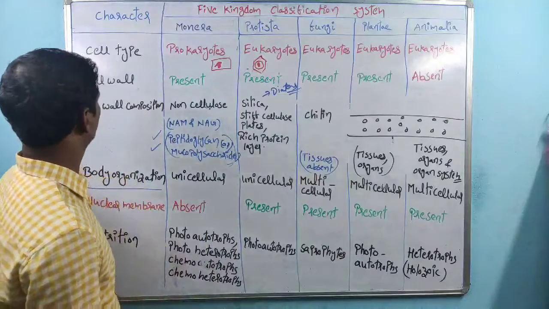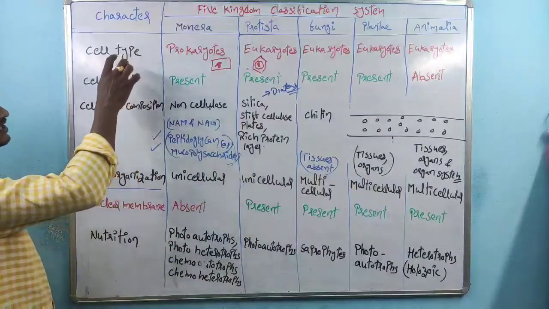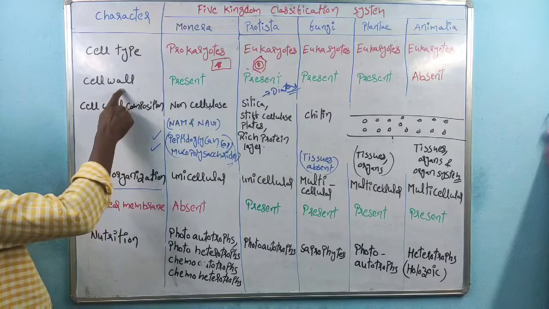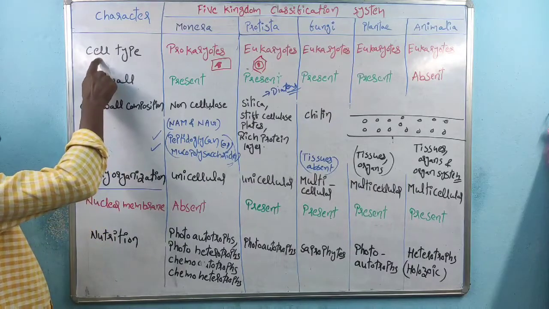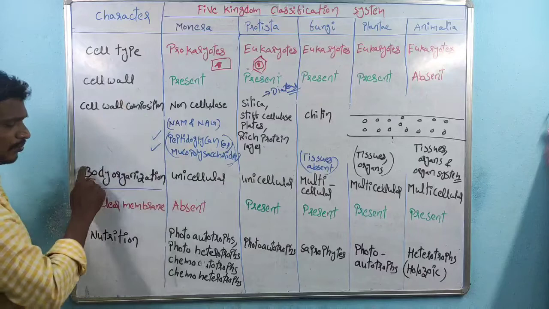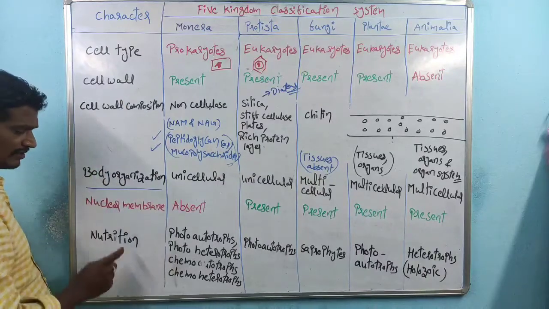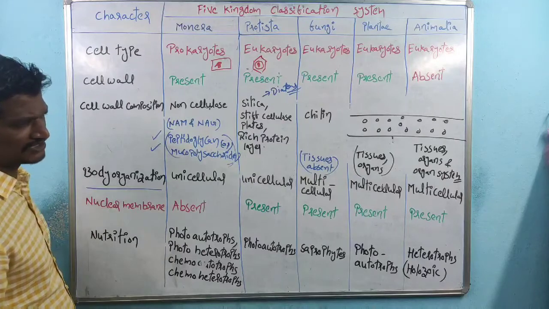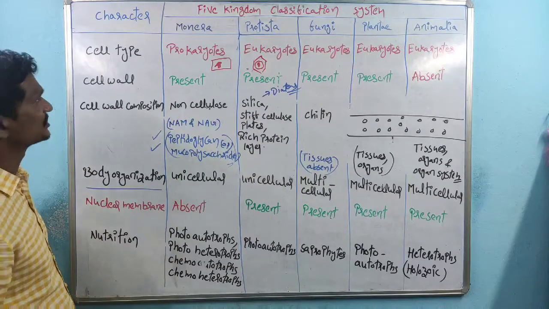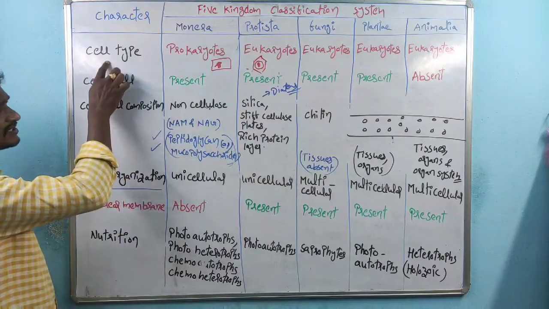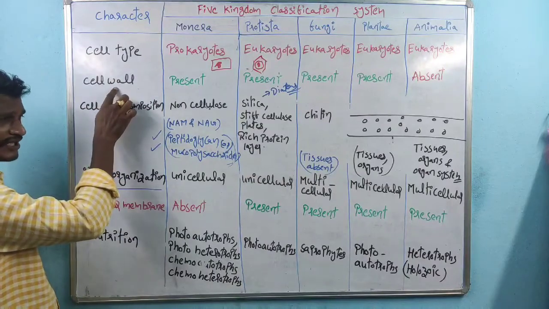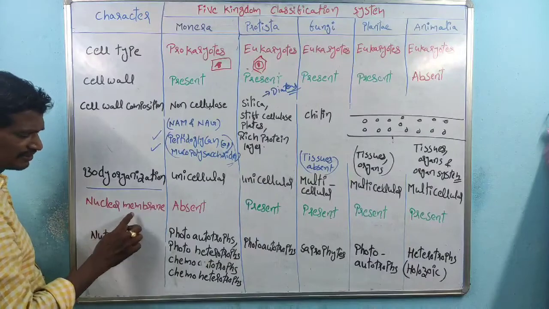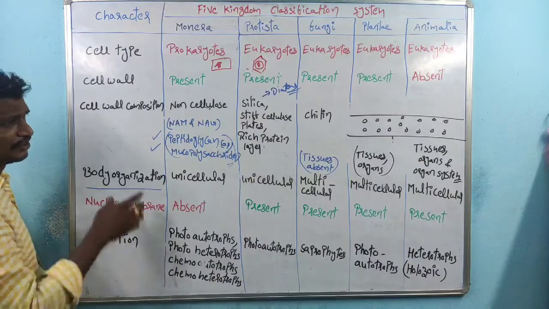So this is about the basic type of characters. Why am I saying characters? The cell wall composition is also related to the cell wall, right? So here: cell type, cell wall, body organization, nuclear membrane. The last one is nutrition. Remember, the five kingdom classification is done based on the type of cells, whether the cell wall is present or absent, body organization, and nuclear membrane. The last one is nutrition.